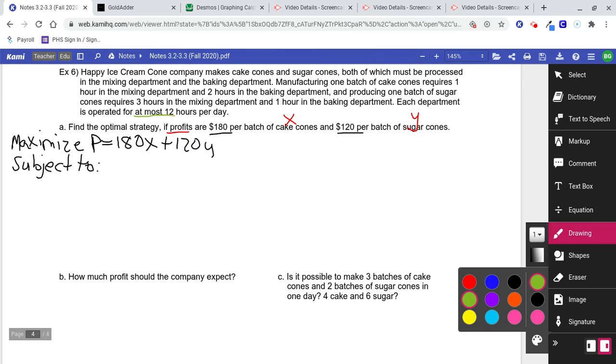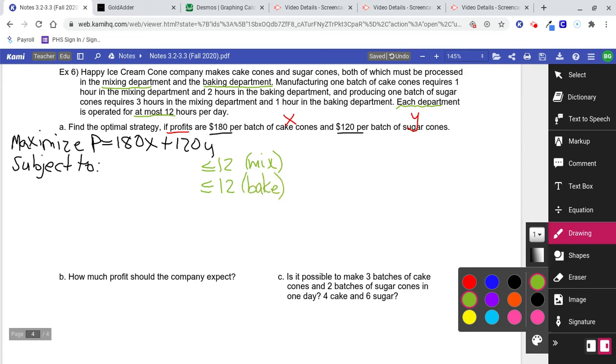At most means less than or equal, but notice it says each department. So there's going to be two different things, the mixing department and the baking department. So we're going to have two different inequalities, both of which say they're at most 12.